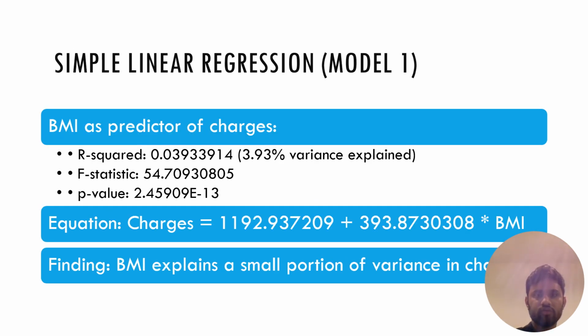Our first model used BMI to predict charges. While BMI is a statistically significant predictor, it only explains about 3.93% of variance in charges. This suggests that while BMI is important, it's not telling the whole story.